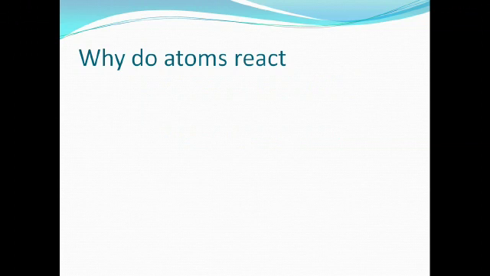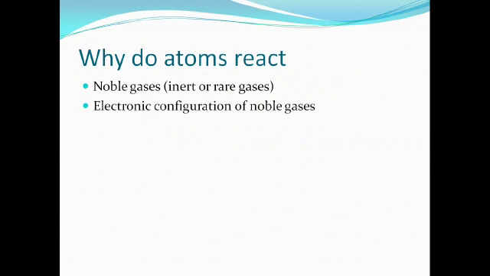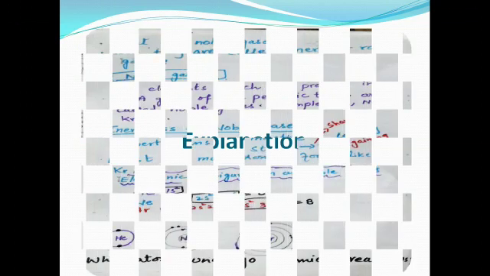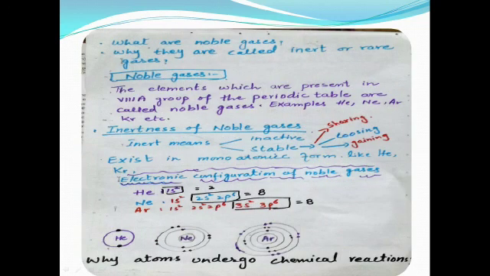The main points of this topic are: noble gases, that are also known as inert or rare gases, electronic configuration of noble gases, stability of atoms, octet and duplet rule. We are going to explain it one by one. The first point of this topic relates to the noble gases. So here two questions arise. The first one is, what are noble gases and why are they called inert or rare gases? So let's find the answer to these questions.